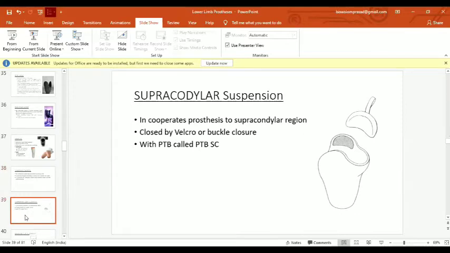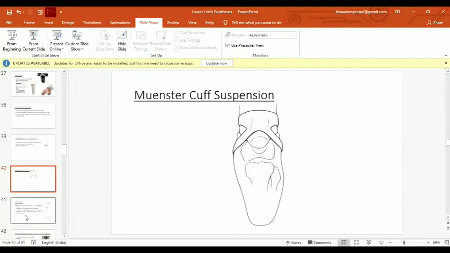Supracondylar suspension. As we saw in the PTB SC design, it is similar to that, but we incorporate some foam material or Velcro or buckle closure to provide this suspension over the supracondylar region. Then it is generally incorporated with the PTB or PTB-SC design.